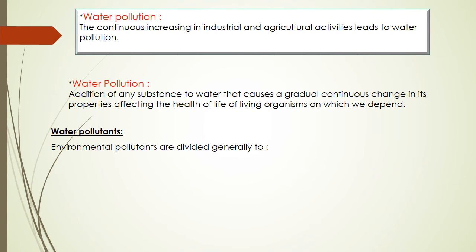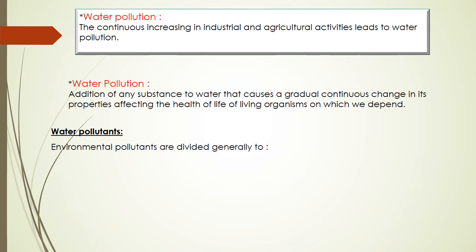So the next point is water pollution. When industrial or agricultural waste is put into water, it makes the water polluted and changes its properties like taste, color, and smell. So it's harmful for living organisms. And what is meant by water pollution? It is the addition of any substance to water that causes continuous change in its properties and affects the health of the living organisms on which we depend.